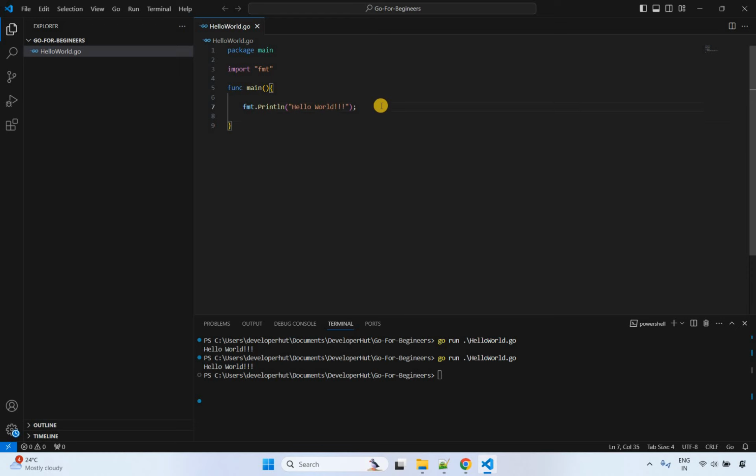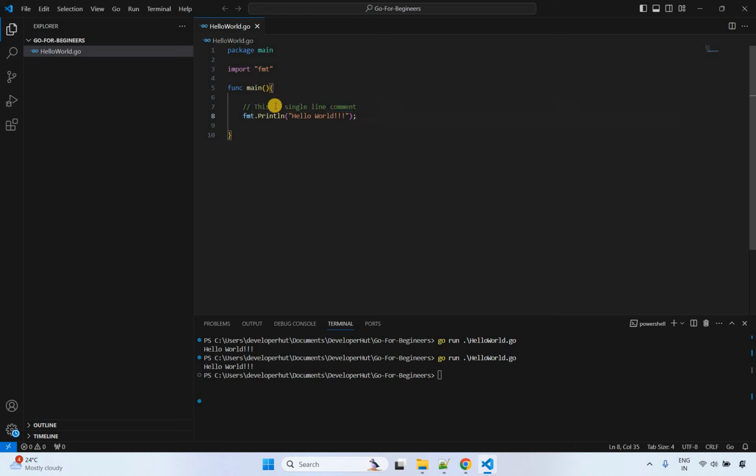So how can we create a comment? Let's start with the single-line comment. Single-line comments basically start with two forward slashes. For example, this is the comment, and I will say this is a single-line comment. Whatever text comes after these two forward slashes will be ignored during execution. So the compiler will ignore all this text, right?